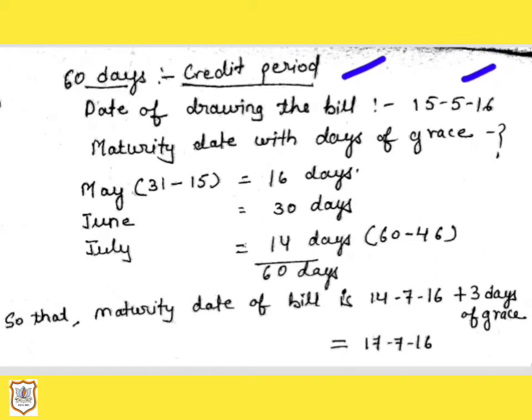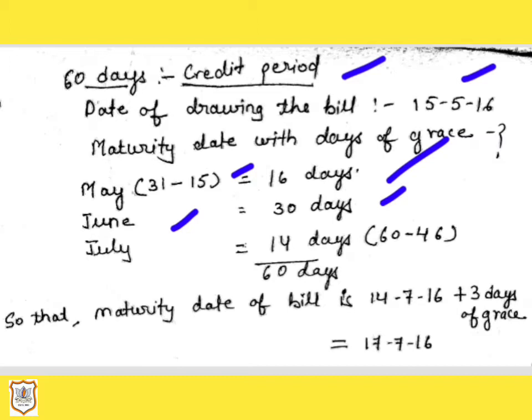So in order to find out the maturity date, we will calculate like this. As the bill has been drawn on 15th May 2016 and we know that there are 31 days in the month of May, 31 days minus 15 days comes to 16 days. So for the month of May we will take 16 days, and for the month of June we will take the whole 30 days as there are 30 days in June.